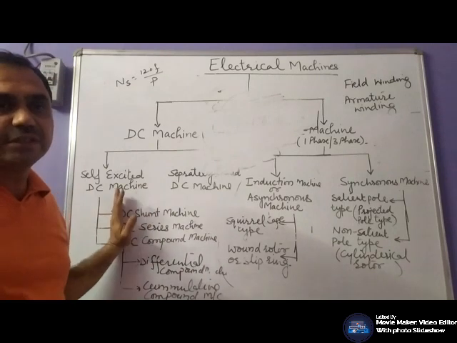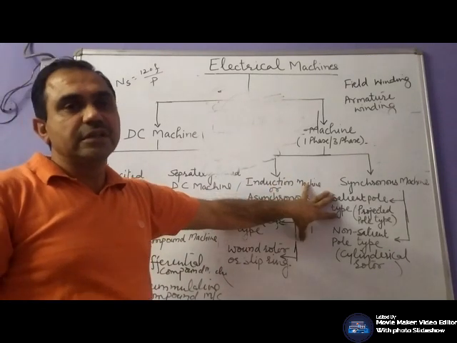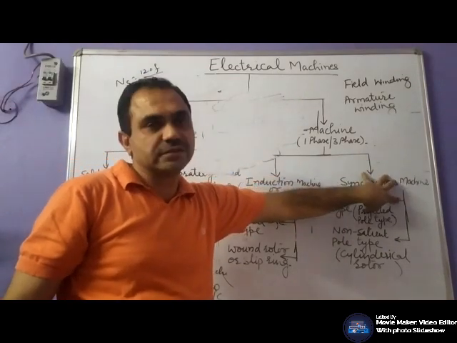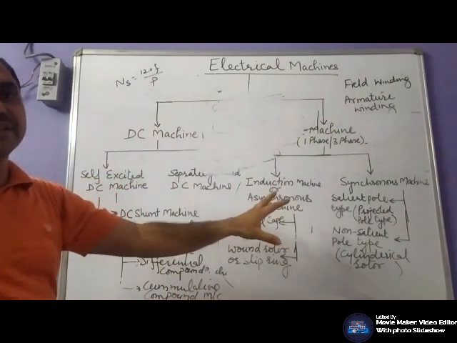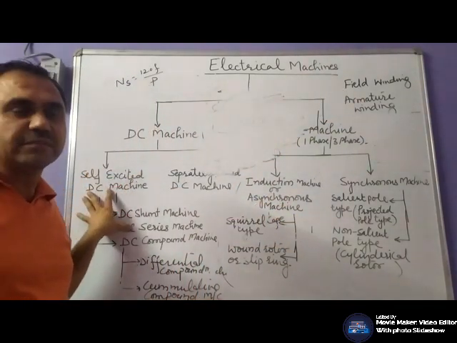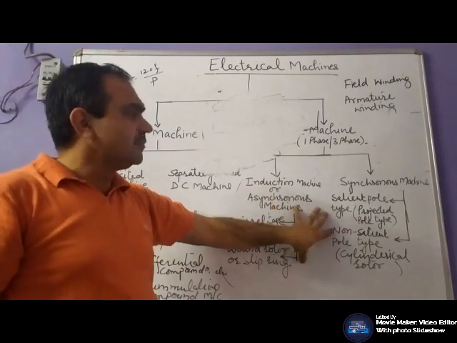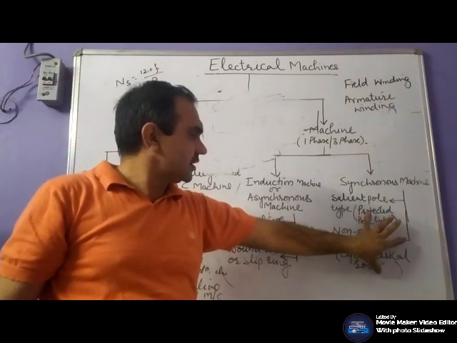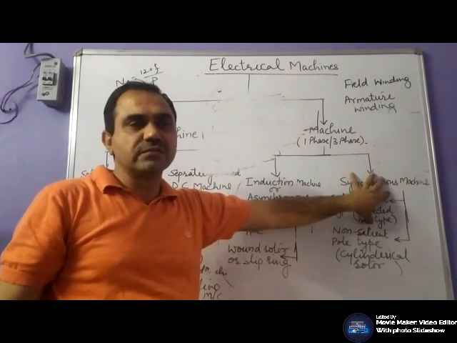In case of DC machine, it is placed on the rotor side. In case of AC machine, it is placed on the stator side, except single phase synchronous machine. Field winding is always supplied by the DC supply. In case of DC machine, it is placed on the stator side, and in case of AC machine, it is placed on the rotor side. In three phase synchronous machine, placed on the rotor, single phase placed on the stator.